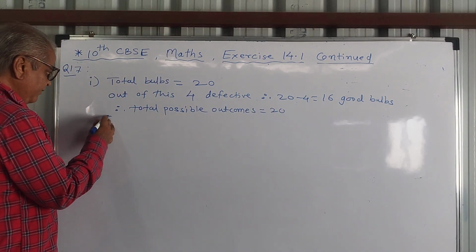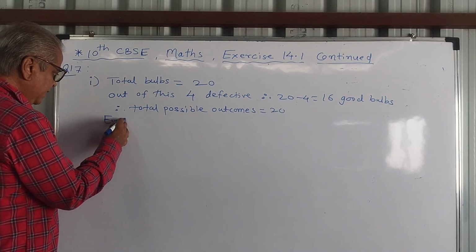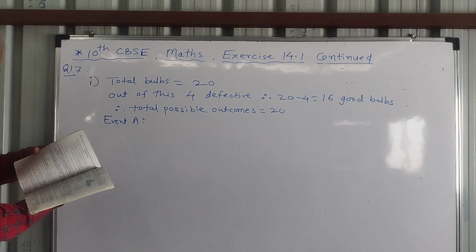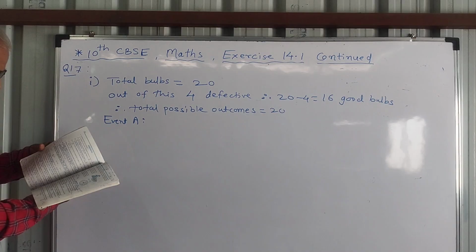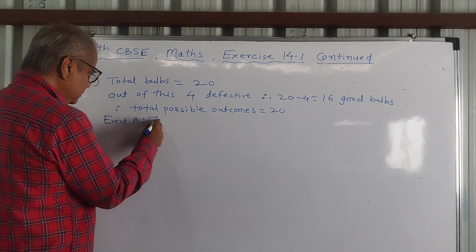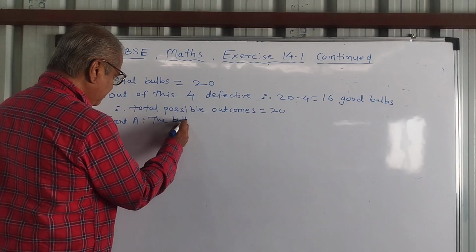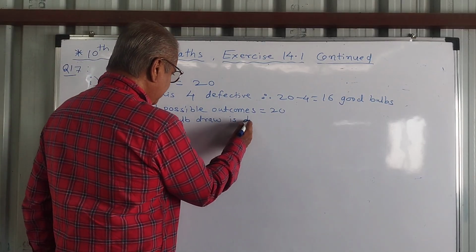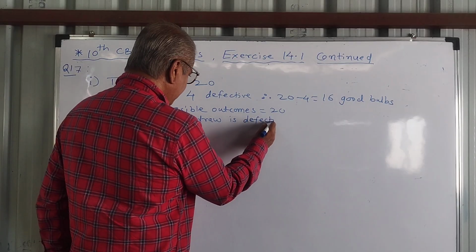Now we will take the event A, that the bulb drawn is defective.